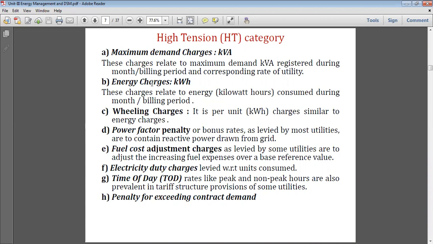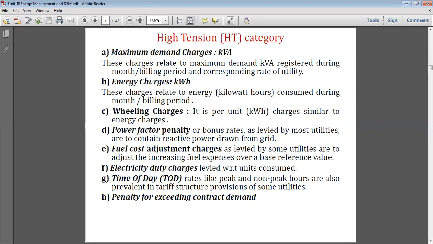So, in the billing period, or in 1 month, what would be the maximum demand? Our smart energy meter is going to measure the maximum demand that occurs in the month. Suppose the maximum demand is 250, then the maximum demand charges are 250 multiplied by the rate per kVA. That is called the maximum demand charges, which occurred in the premises in one billing period. The time for maximum demand is 15 minutes or 30 minutes.